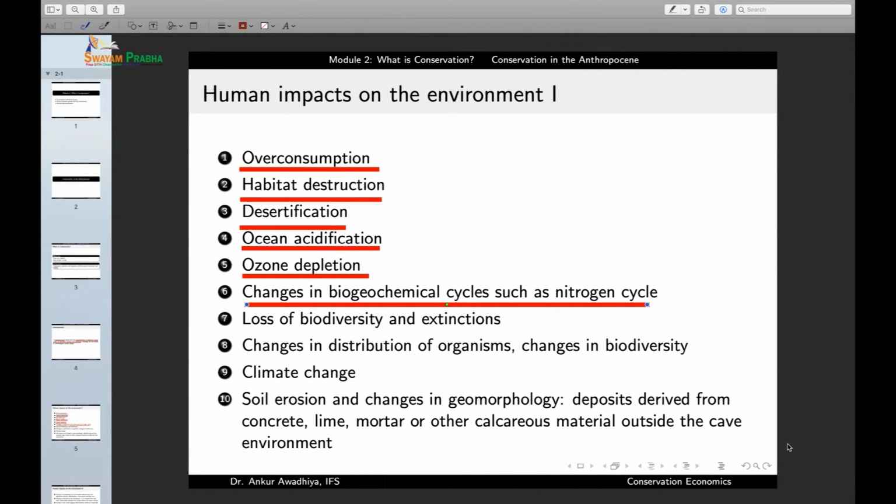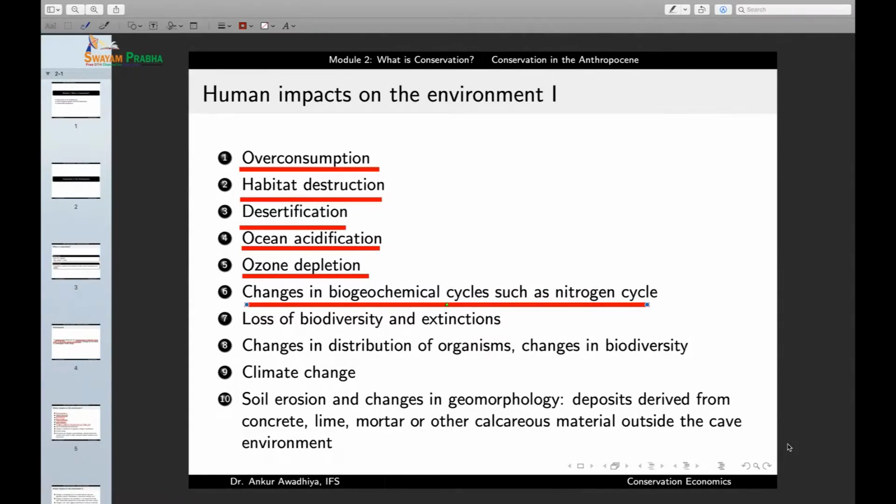So changes in the biogeochemical cycle, such as the nitrogen cycle, through the use of mostly fertilizers, is also a major human impact that was not present before the Anthropocene. Because earlier we did not have these chemical processes of the Haber process or Ostwald process, and so the nitrogen that was brought to the earth was brought in a very small quantity as compared to what we are putting into our soil and into our water bodies in the anthropogenic age.